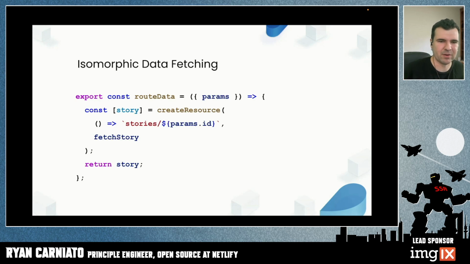And that's what we have here. We're exporting this route data function. It creates a resource, which is basically a reactive primitive that will fetch the data from that URL and put it in our story signal. But what if I want to always fetch on the server?